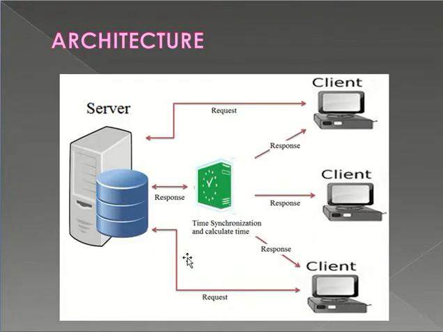The architecture diagram contains the server and the client. The server is connected with 3 clients, and the request is sent to the server, and the server responds to the client for time synchronization. While responding, it will calculate the time. Then the client response is achieved through the server. The time synchronization is accurate, easy and efficient for the clients to use and to fetch the information from the server.